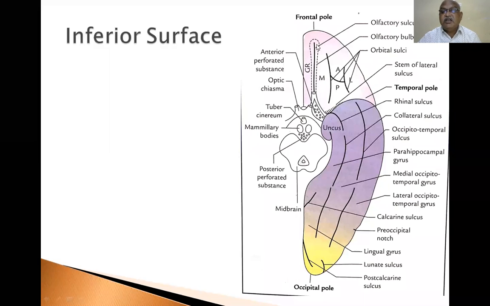Now this is the olfactory nerve and olfactory bulb. The central part is called the olfactory sulcus. This is the olfactory bulb, and the olfactory sulcus is a cleft present on either side of it. This is a gyrus. This area is called the olfactory area. Now, this is the optic chiasma.